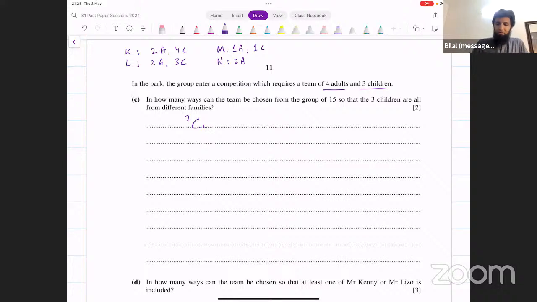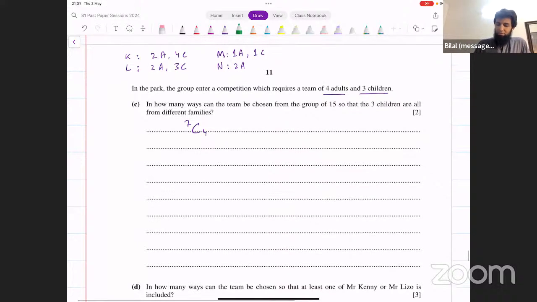And now, what about the children? The 3 children have to all be from different families. There are 3 families that have children. That means we have to select 1 child from Mr. and Mrs. Kenny's family. There are 4 children there, so let's select 1 out of those 4 children. Then there are 3 children in Mr. and Mrs. Lizo's family, so let's select 1 out of those 3 children. Then we have 1 child here, so select 1 out of that 1 child. That's just 1.